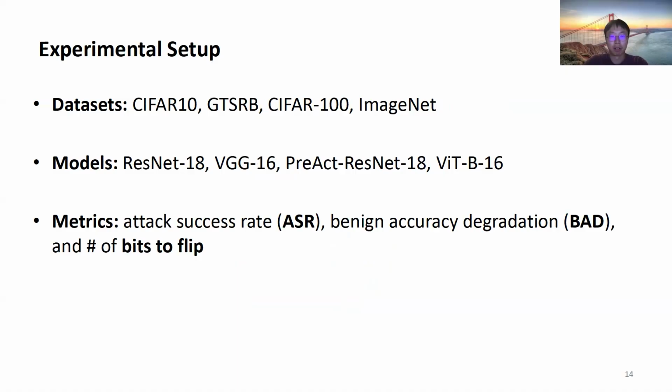We evaluate our attack on 4 widely used datasets with 4 popular deep neural network architectures. We use 3 metrics to evaluate. Attack success rate evaluates the effectiveness of backdoor attacks. It calculates the percentage of samples in the test dataset embedded with the trigger pattern that are classified into the target class by the flipped model. Benign accuracy degradation measures the benign accuracy drop between the flipped model and the original model on the test dataset, and bit flips calculates the number of bits required for implementing the attacks.